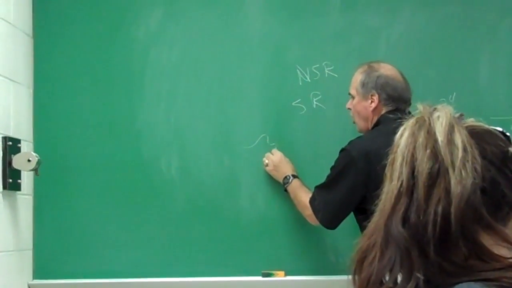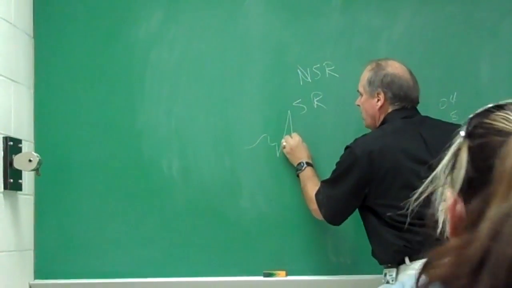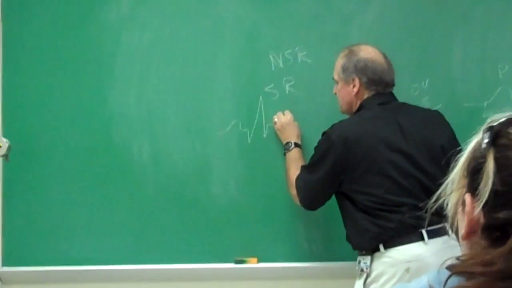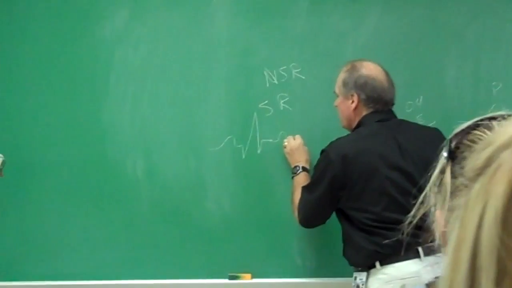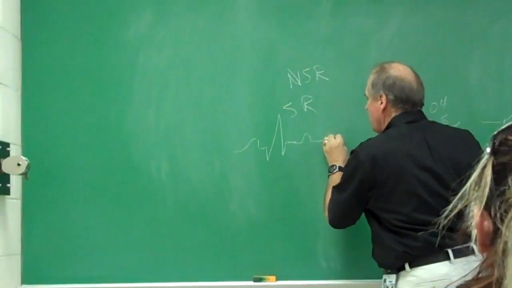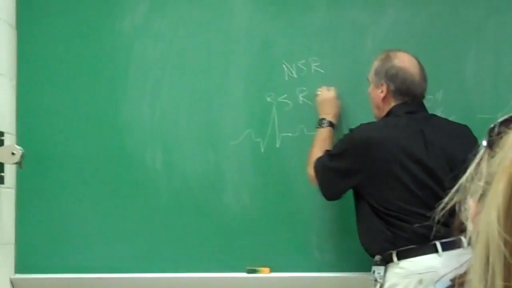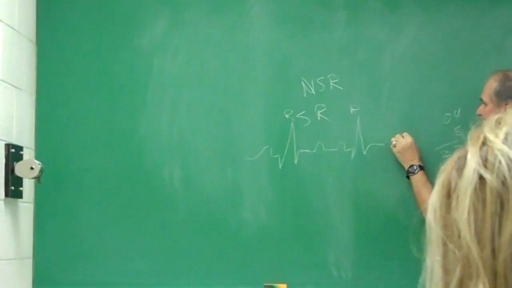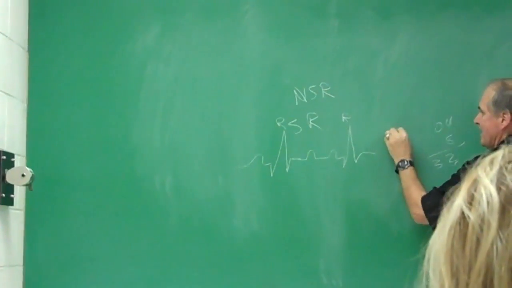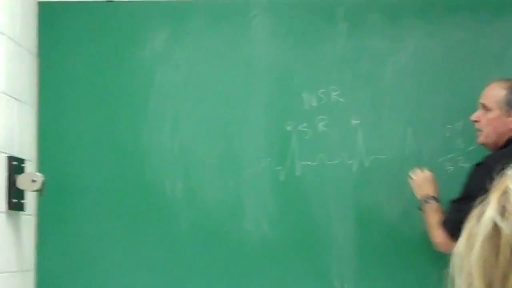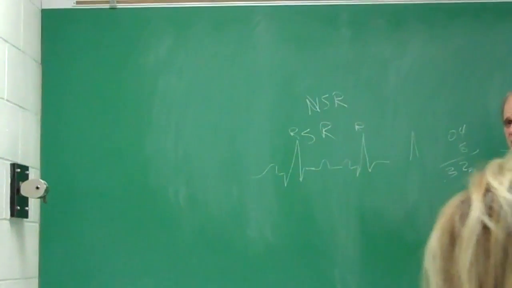All right, look at this. Here's Q, R, and then Q, R, S, T, and we start right here. There's a T, here's a P, here's a Q, R, S, Q, R, S. Now, here's a R, R. Now, all down the line, the R to R will be in a regular position, normal. It will be equidistant. You kind of follow what I'm saying? Normal. The R to R is regular, and that's in sinus rhythm.